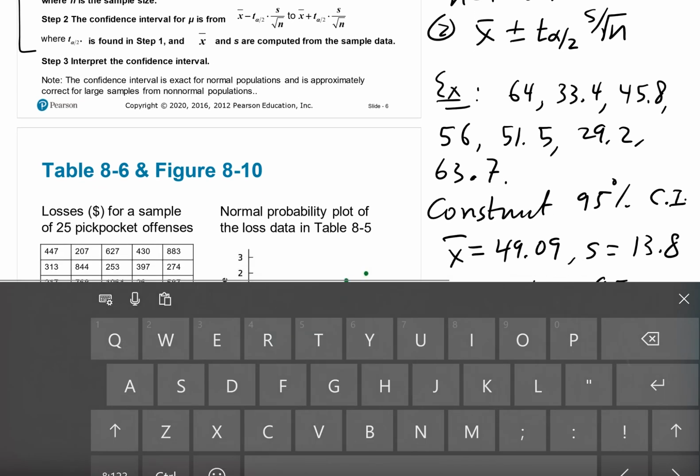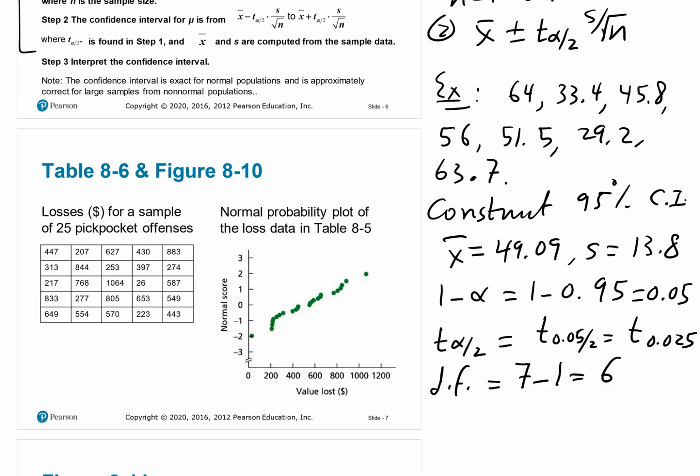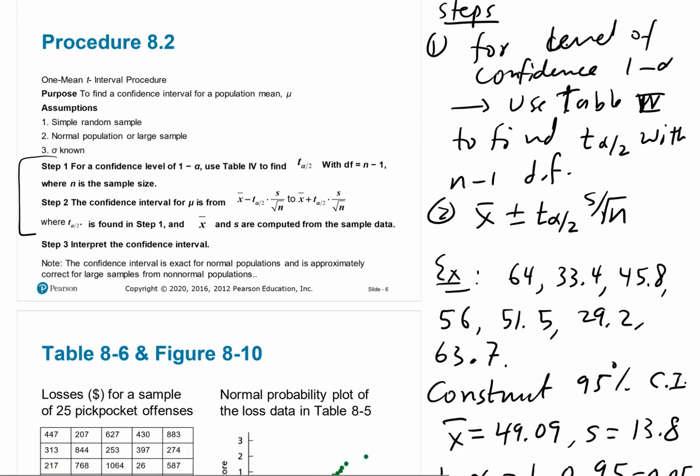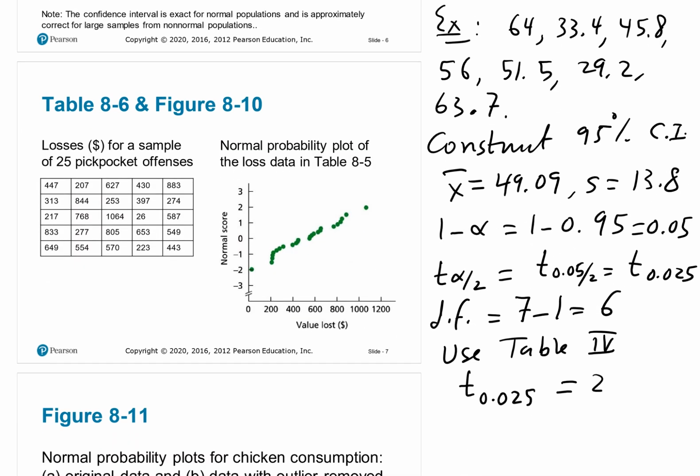I would strongly encourage you to do that right now, use table 4 and find that out on your own to get the t value we need. I'm not sure of this table because the table is cut here. See, we don't have the 6, that's at 12. But what you do is you would start in this one and down. It would be somewhere here. And that value that I see on my table is 2.447. So that's important to know.